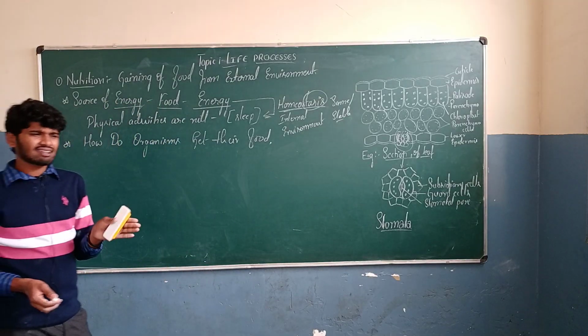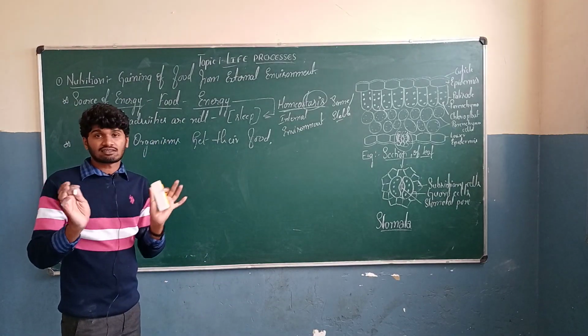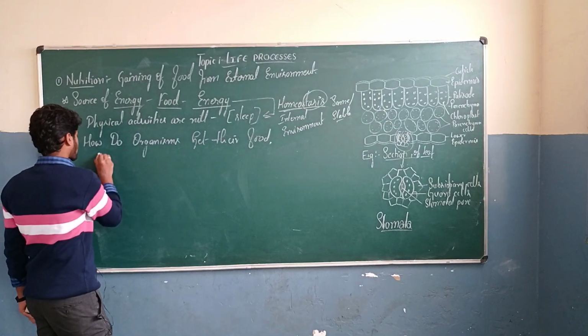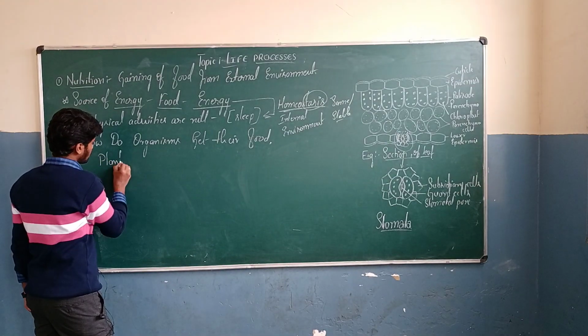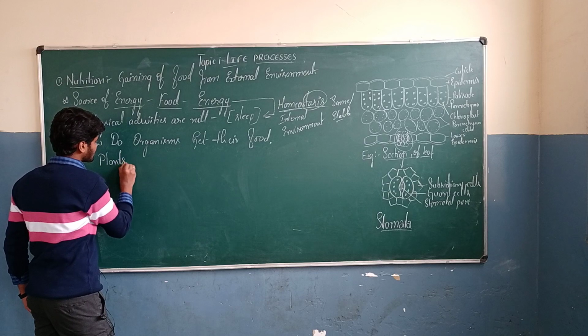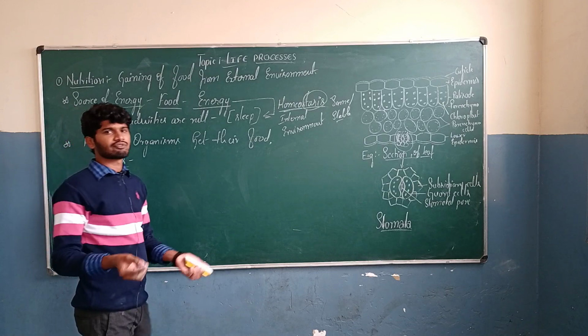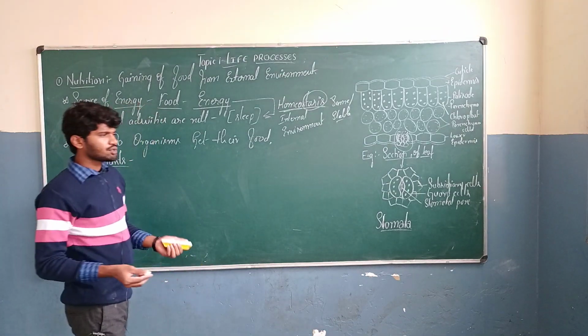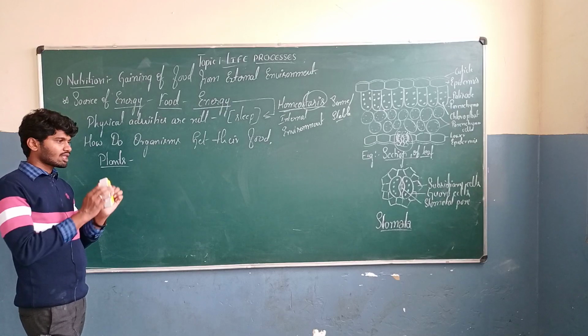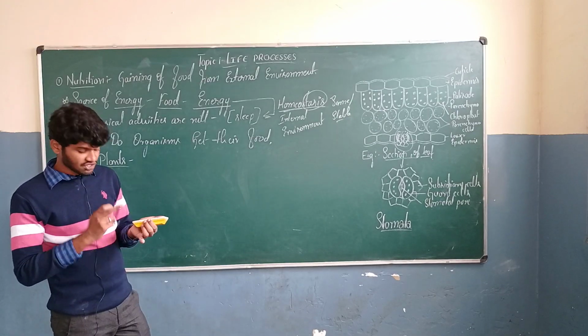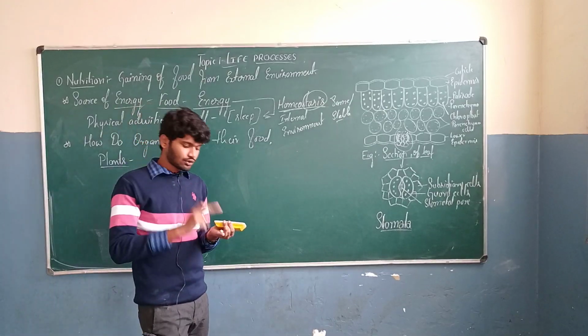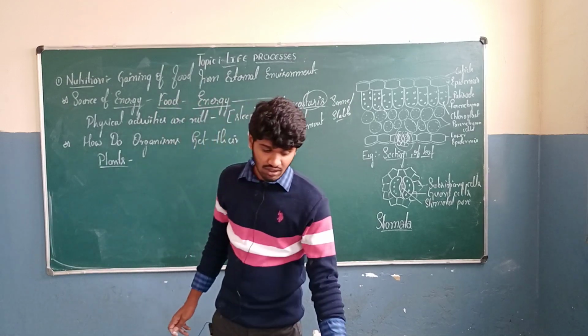And some organisms like plants. When we take plants as an example, how do they obtain their food? Usually plants have roots, stem, leaves, fruits, and flowers as their parts.